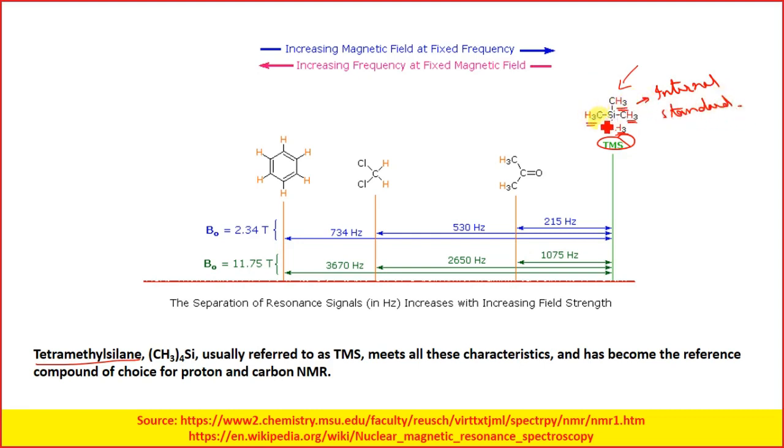In all these cases, the hydrogen has a similar chemical environment, so they will give a single peak. We take this peak as the reference peak, and then measure at what frequency they absorb.